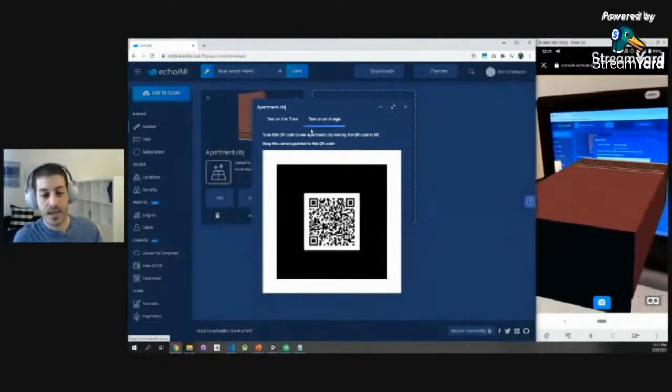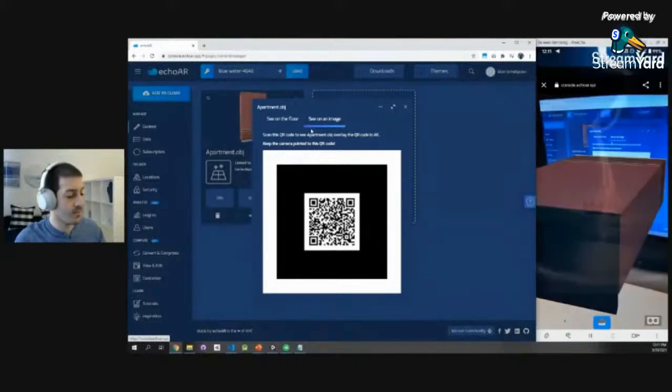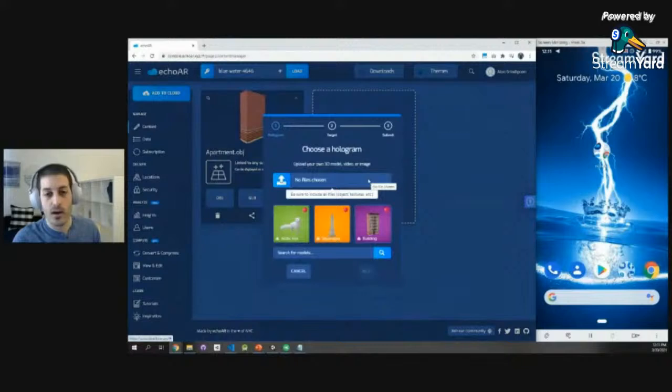How cool is that? And this image could be anything you want. Right now, it's a QR code, but it could actually be literally anything. It could be your business card, and when you scan it, it shows a video of yourself talking about yourself. It could be a magazine when you overlay it with ads.